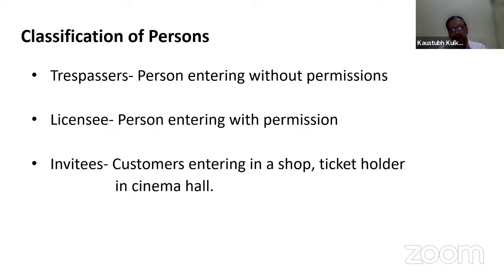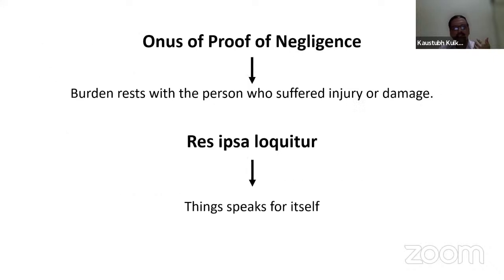So if one person wants a mobile, there is a mobile shop. When customers enter the shop to buy a mobile, those are the invitees. Those are the customers entering the shop. The ticket holder in a cinema hall is also an invitee, because they have purchased a ticket to see the cinema. So these are certain nomenclature or classification of persons in case of liability insurance.